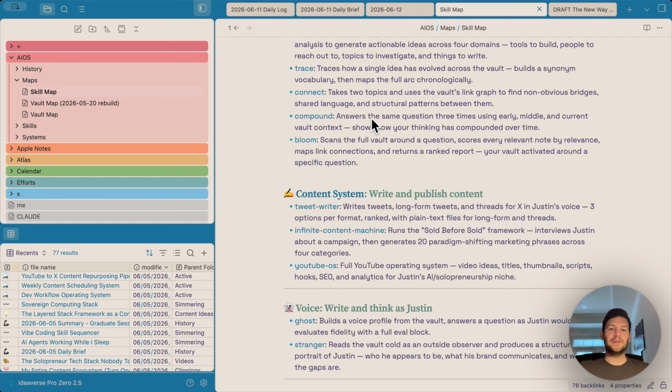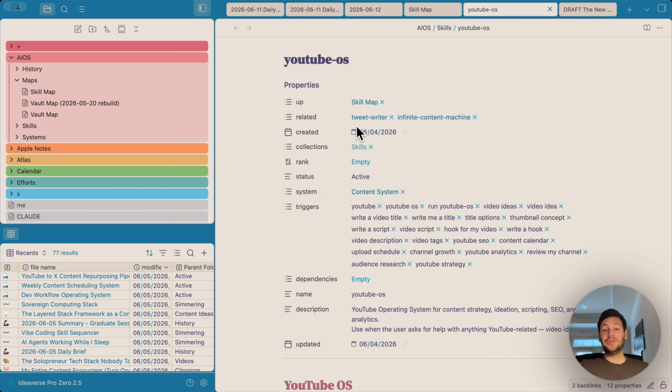Then we have YouTube OS, the exact system that I used to plan this video that you're seeing right now. Each skill has trigger phrases, a description, dependencies on other skills, and step-by-step instructions. When I say something like "run my daily brief," Claude reads the skill map, finds the matching skill, opens that file, and follows the instructions, reading and writing to my vault as needed. This is the part that turns a pile of notes into an operating system. The notes aren't just storage anymore. They're a brain with executable workflows attached.